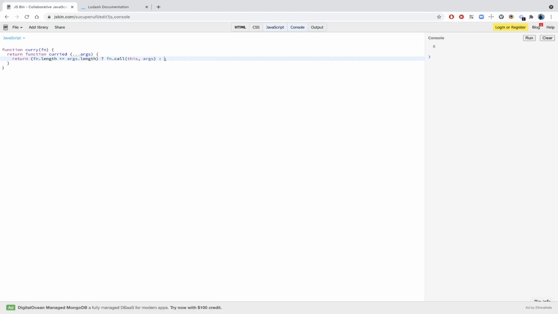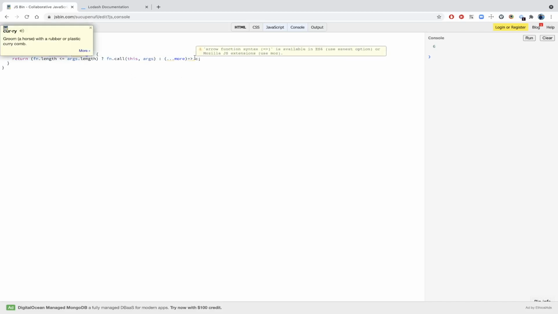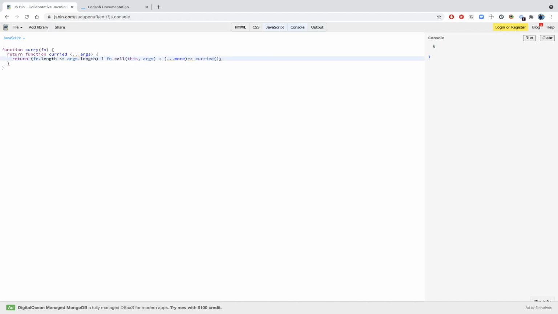Else, if that's not the case, if the length is still not the same, then we'll return another function. And we'll get some more arguments here, right? And we'll call this curried again with the arguments we have got till now. So we'll just have to spread it, and also we should spread this as well.